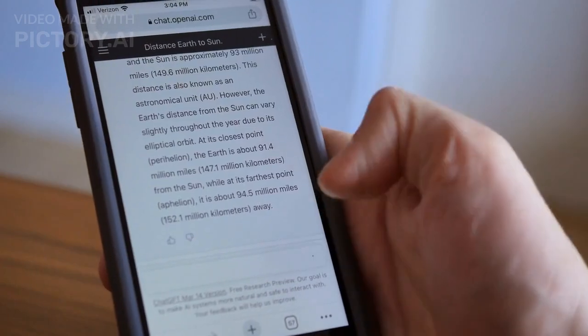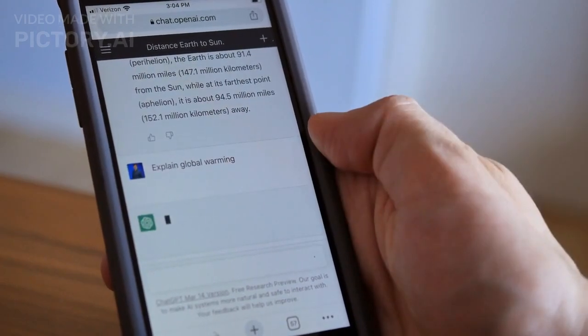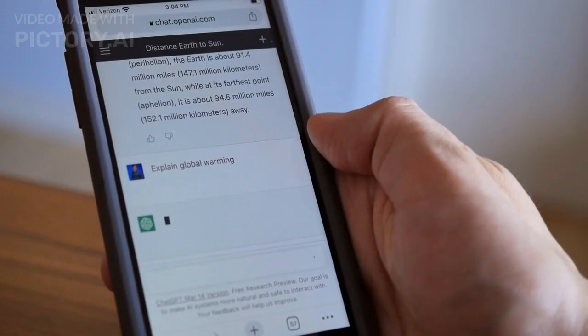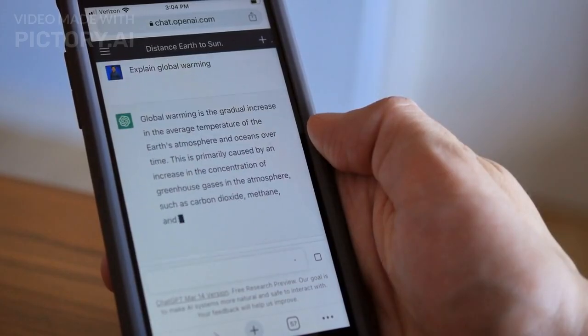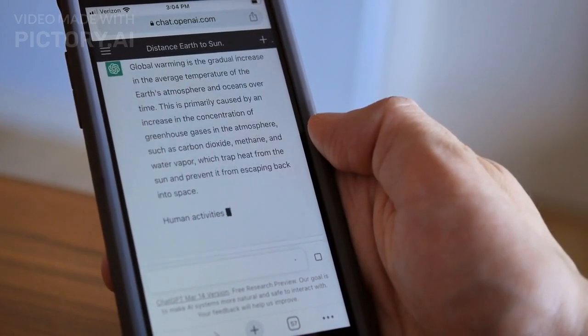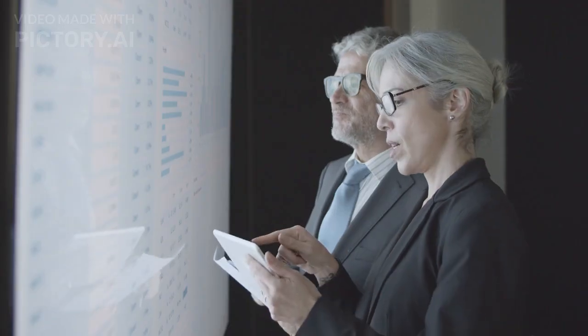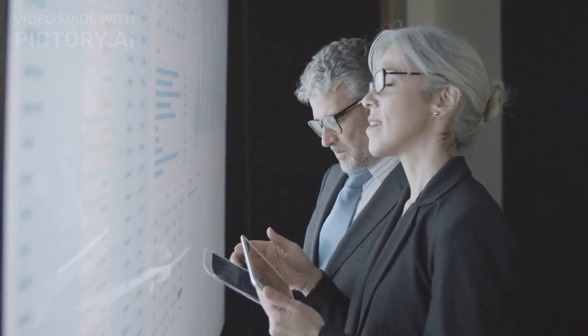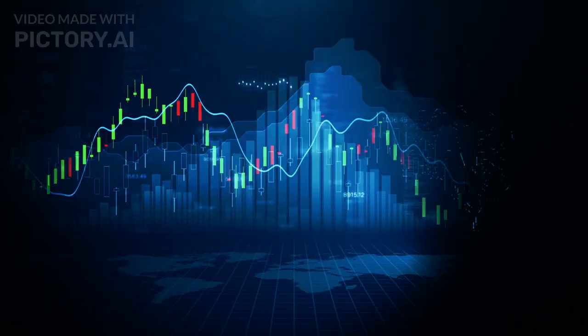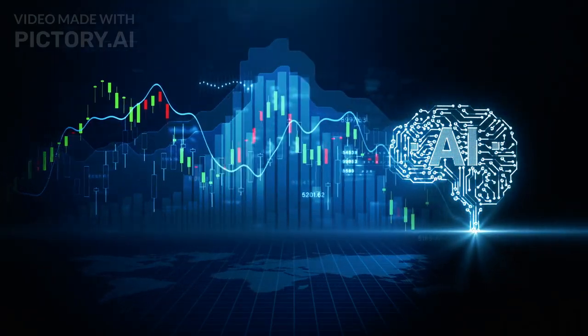To optimize responses, consider providing context, like recent news or specific metrics you're interested in, such as earnings per share or market trends. Additionally, asking follow-up questions can help refine the analysis further. By following these steps, you'll be well equipped to leverage Chad GPT for insightful stock analysis. Analyzing a stock with Chad GPT.